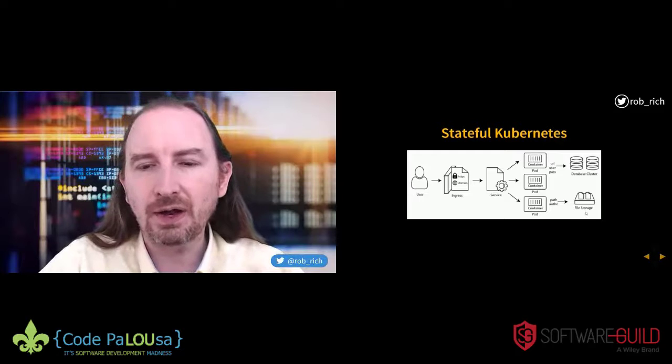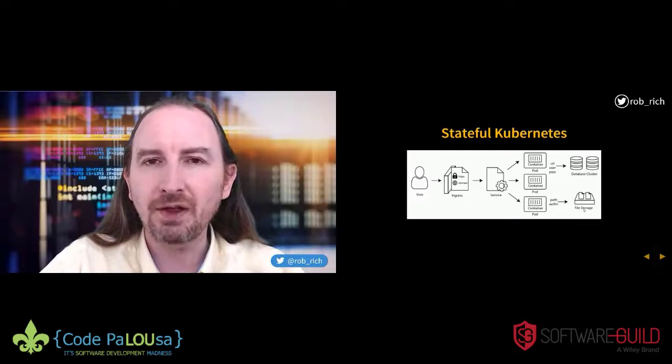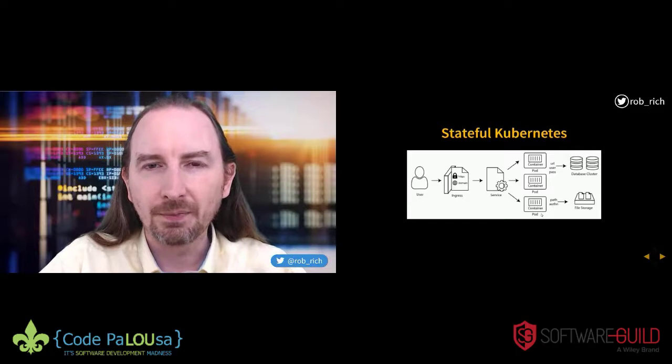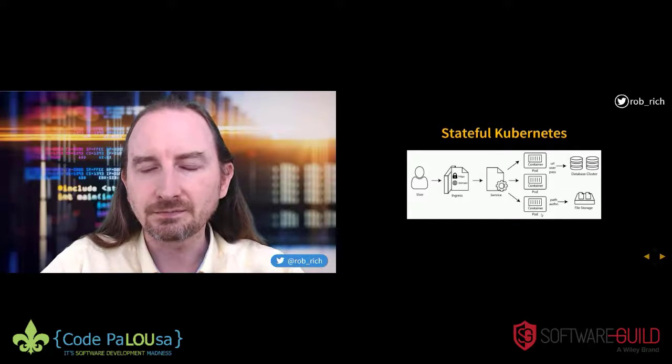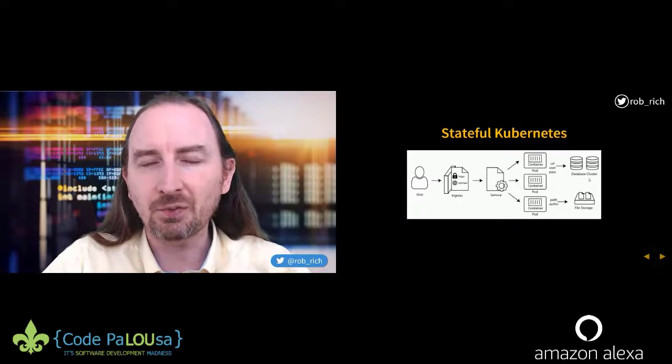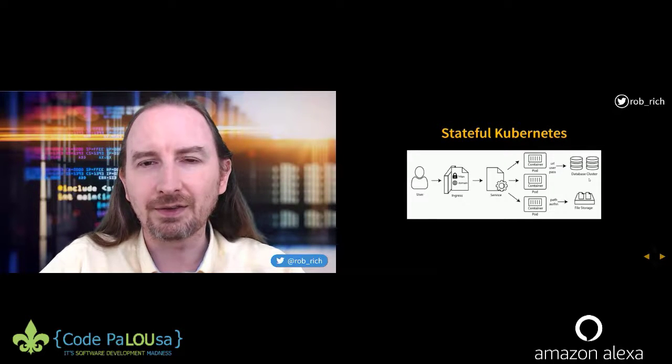Then how do I know how to get to file storage? Well, the file storage will have a persistent volume, and then we'll have a persistent volume claim mapping that into a directory inside of our pod. And now we have durable storage, and we also have access to it with PVs and PVCs. Our database cluster will have multiple machines that need to be able to talk to each other, and that's where we have a stateful set. The stateful set, with the headless service, is able to discover the other machines and ensure that that bundle of machines stays healthy, spinning up new replacement machines if some of the pods or containers go down.